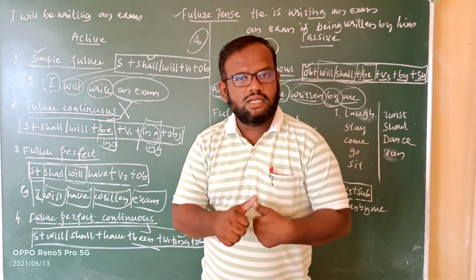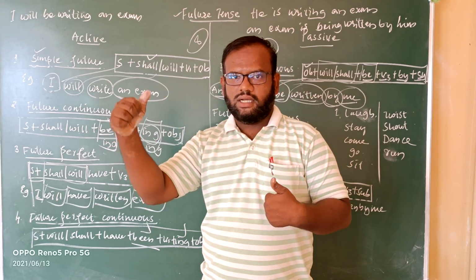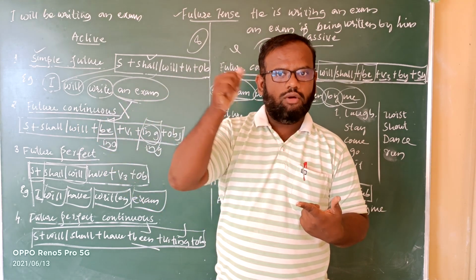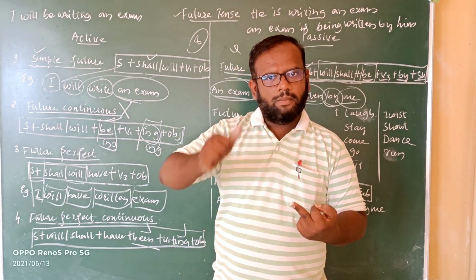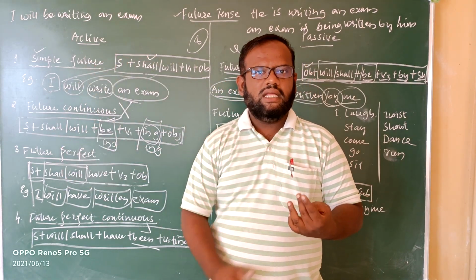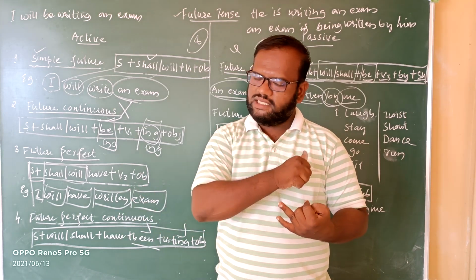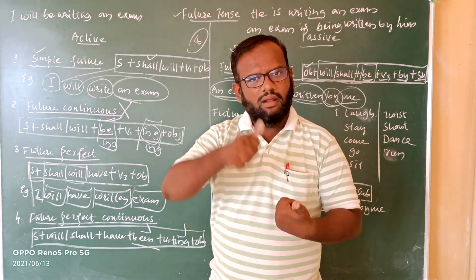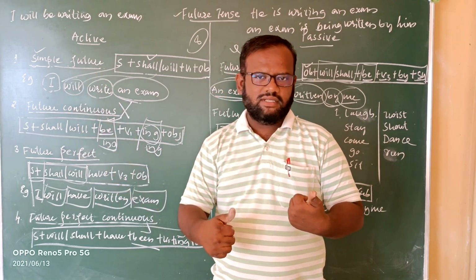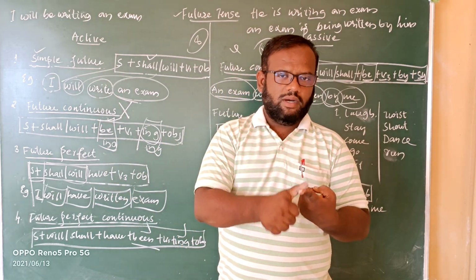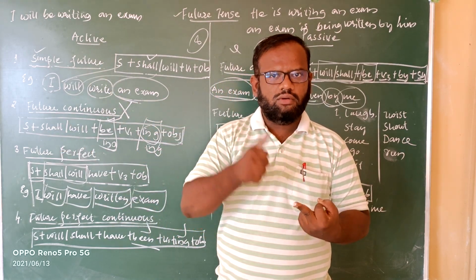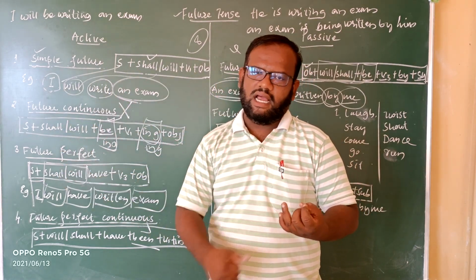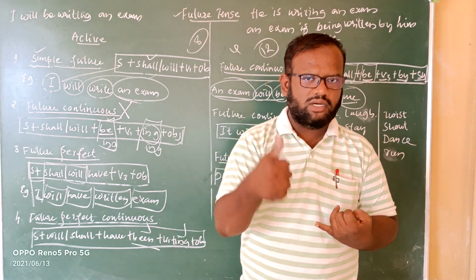Excluding the 4, the remaining are like simple present to present continuous, present continuous to present continuous plus being, present perfect to present perfect continuous, then again present perfect continuous will not change. Then simple past to past continuous, past continuous to past continuous plus being, past perfect to past perfect continuous, and past perfect continuous will not change.